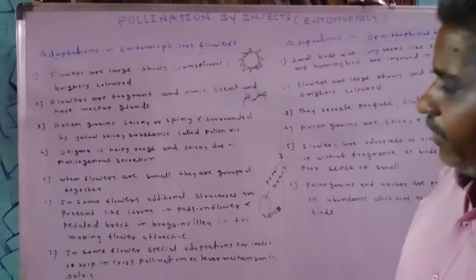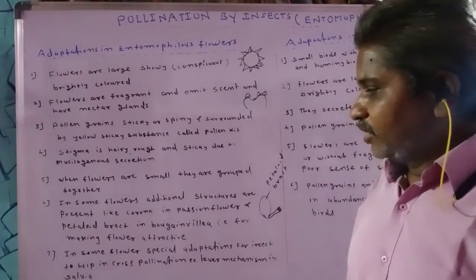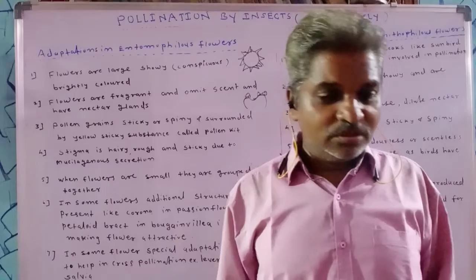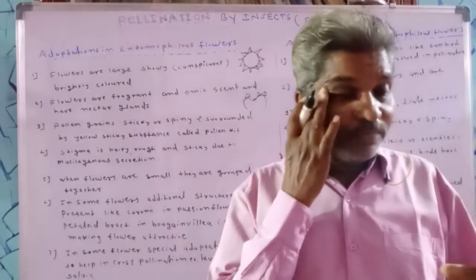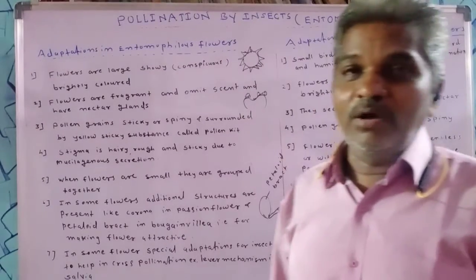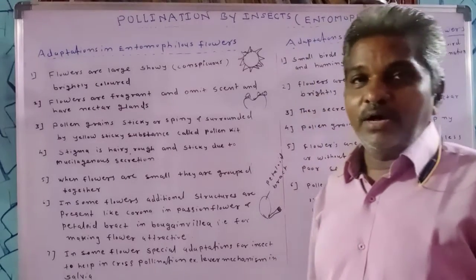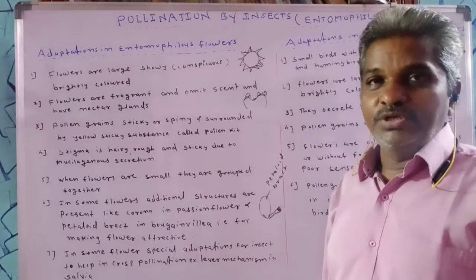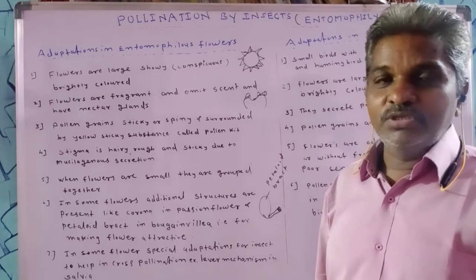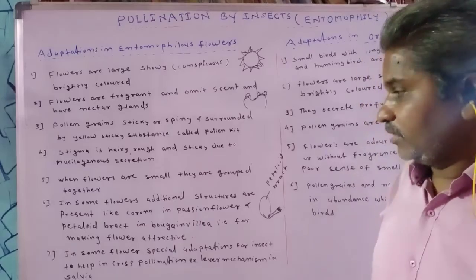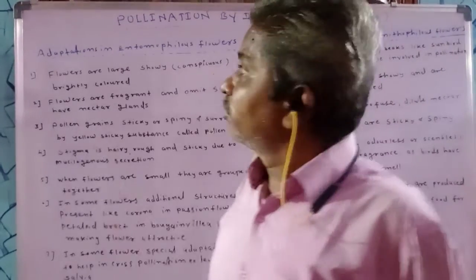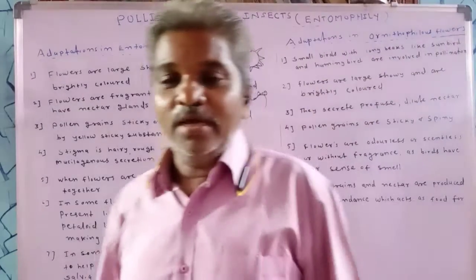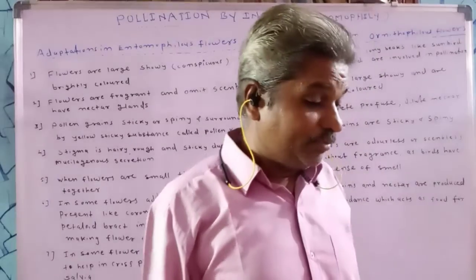The next type of adaptation is that in salvia, there is a lever mechanism. So this salvia flower is comparatively large, but because of such lever arrangement, cross pollination easily takes place, and this lever mechanism helps in the cross pollination. So this is the whole about the entomophilous type of pollination and adaptations for entomophily.